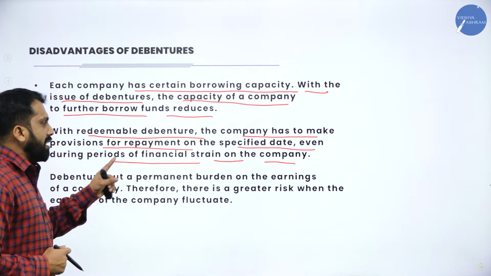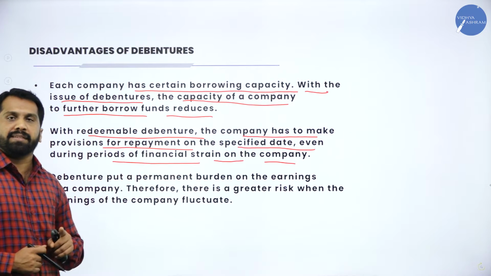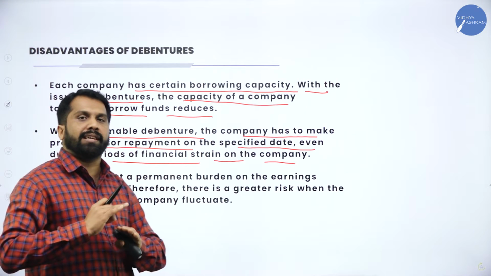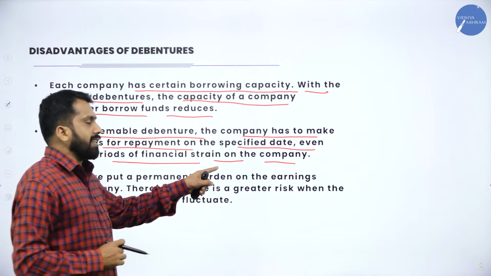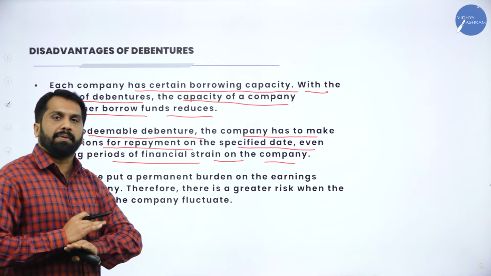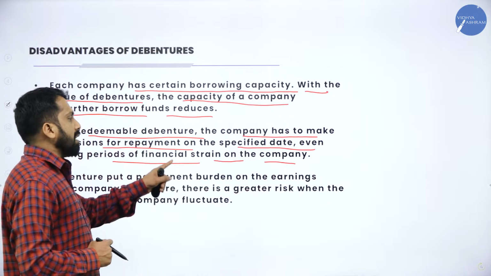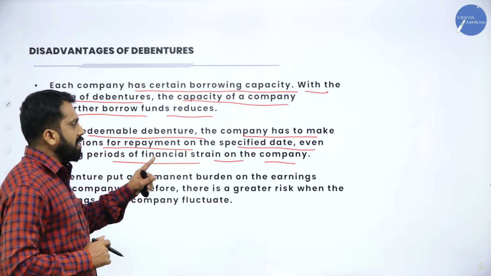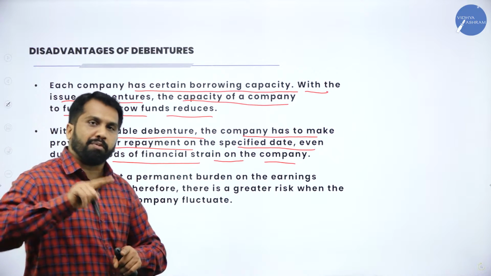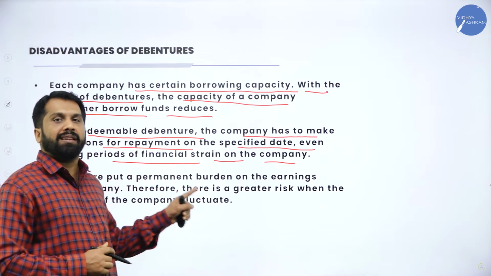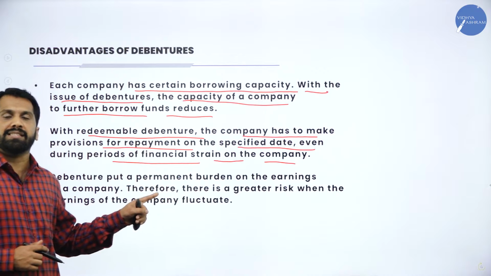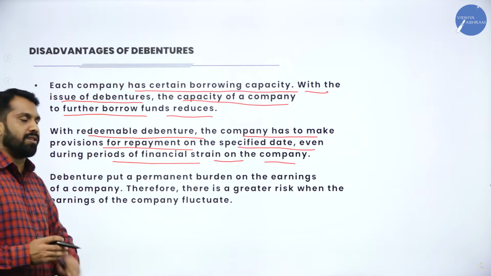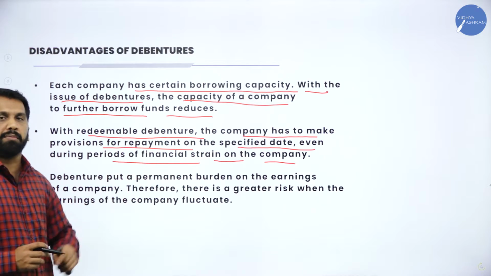Now, that is a main disadvantage of a company. If it is a shareholder, then no problem. If the company is running under loss, then the company will not repay; if the company is running under profit, then they will pay. But in the case of debentures, whether the company is in profit or loss, the company has to fulfill its promises.